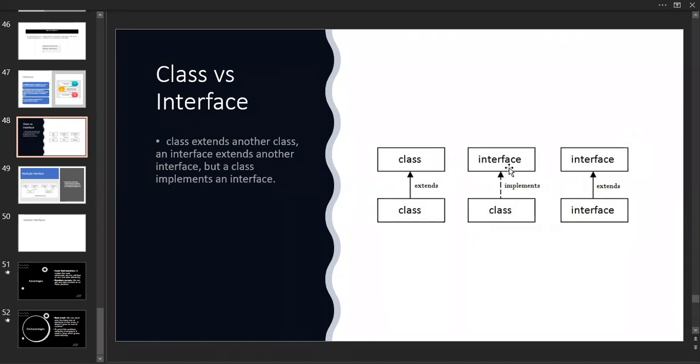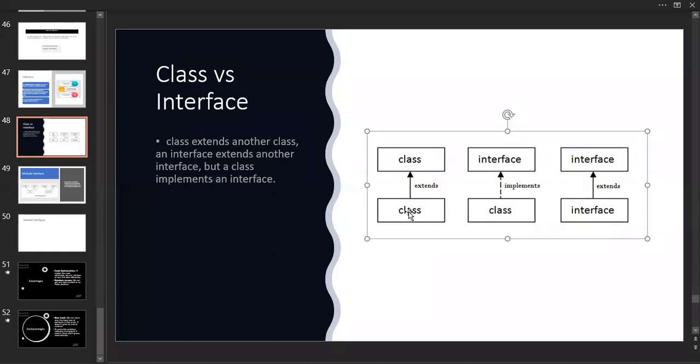Likewise, an interface extends an interface. This is how we are going to remember. A class extends a class, an interface also extends an interface, but a class implements an interface. You have to remember this one. Don't forget this. You are going to use it many times. Okay, so this is the difference between them.